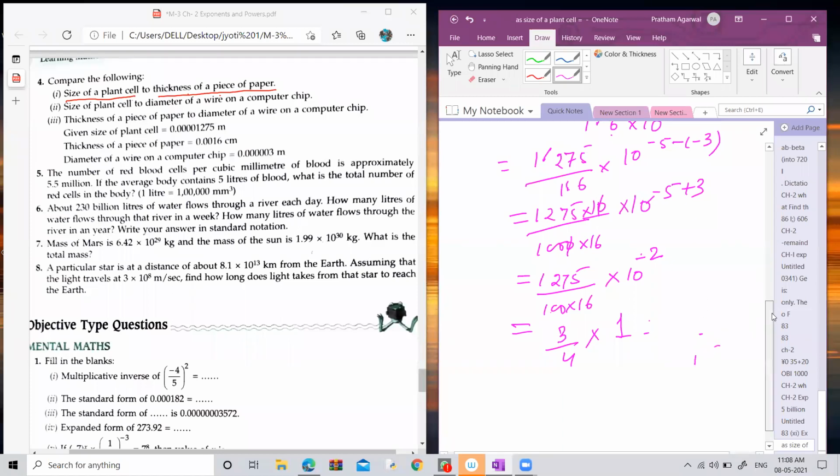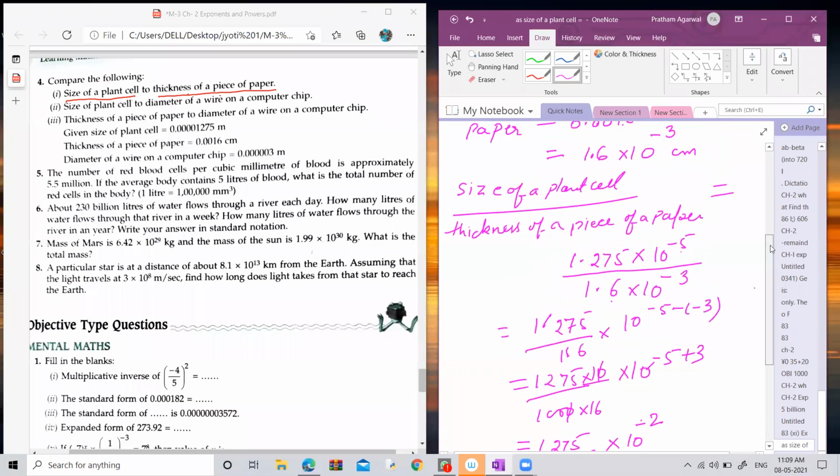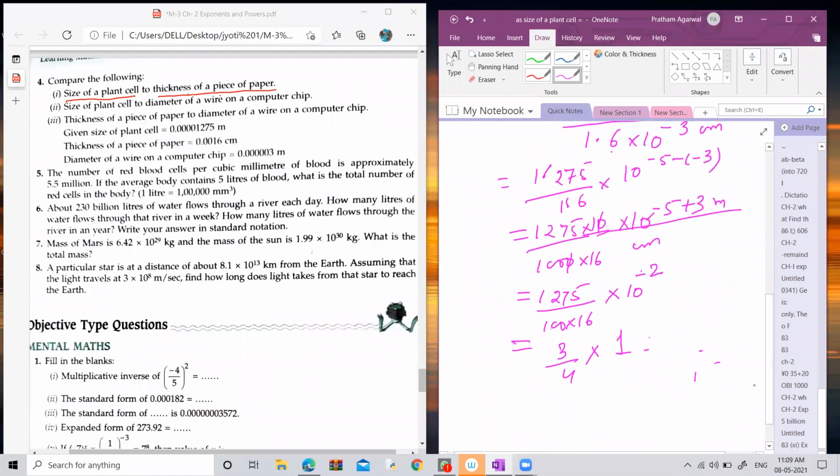Now you have to convert the centimeter into meter also actually. The difference is that there is a meter and it is a centimeter. This is meter and this is centimeter. To convert meter into centimeter, what we have to do? You have to multiply by 100. Clear?